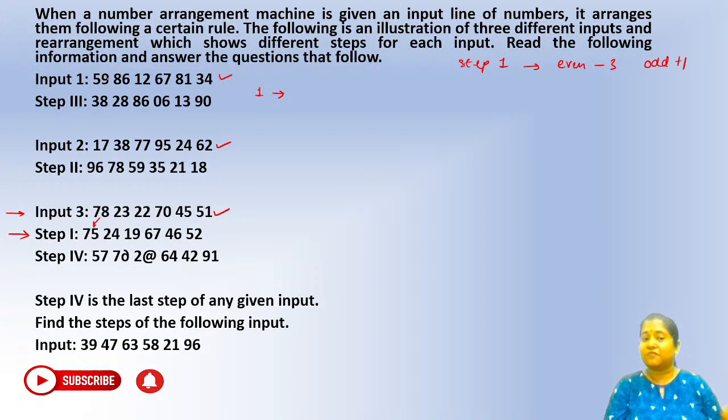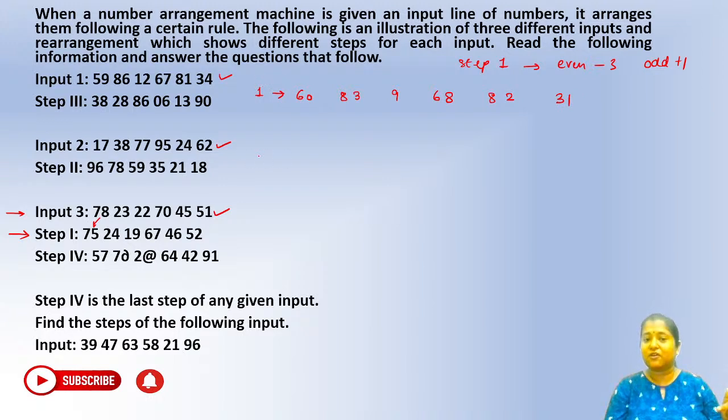what will happen? 59 is odd, so we will do plus 1, so we will have a 60, right? 86 is even, so we will get a 83. Okay, 12 is even, so we will get a 9. 67 is odd, so we will get a 68. 81 is odd, so we will get a 82. 34 is even, so we will get a 31. This will be step 1 for input 1.